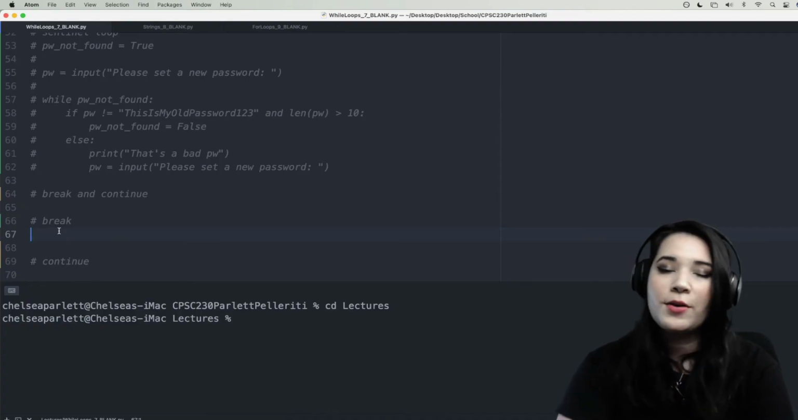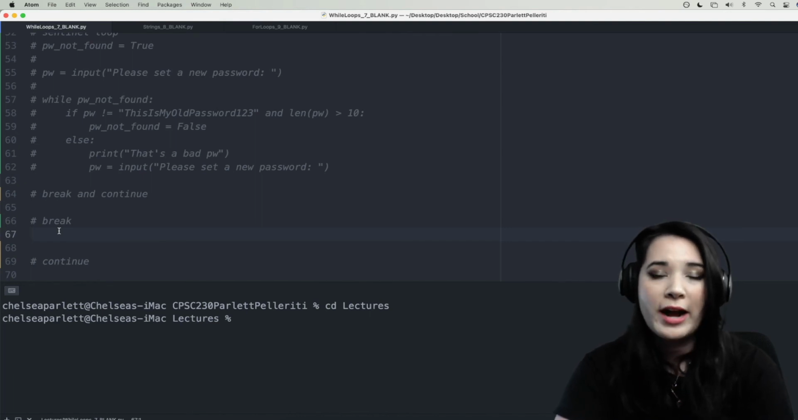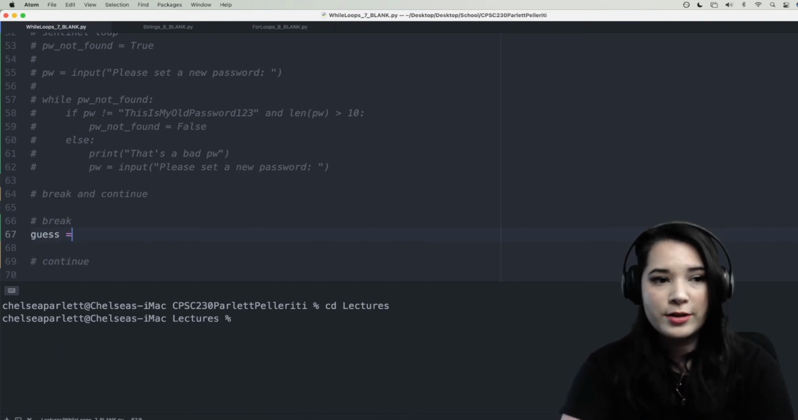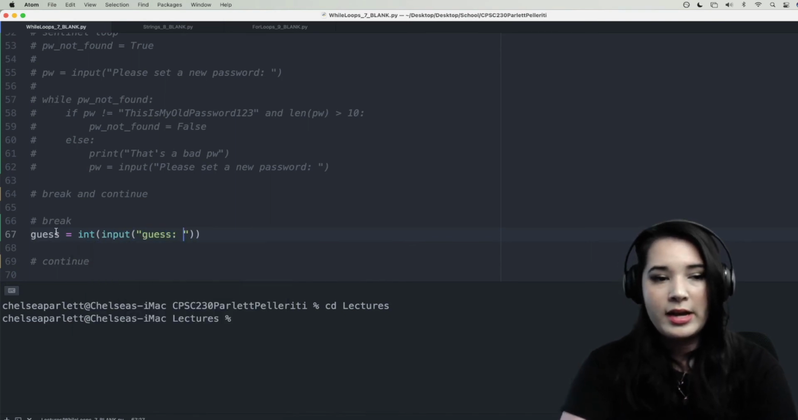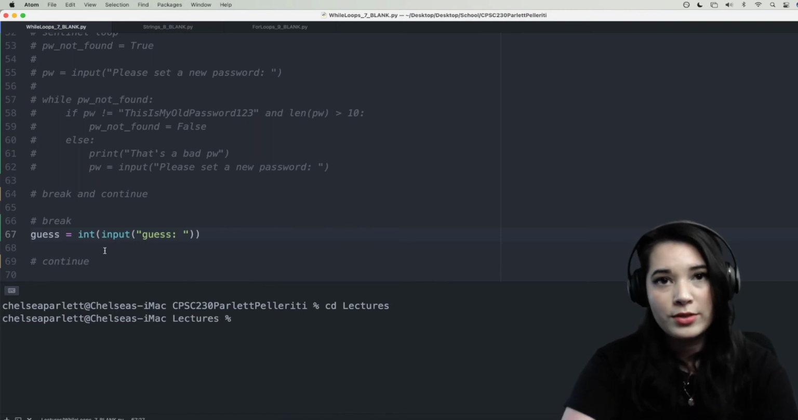All right, let's go ahead and code up a game where we're having someone try and guess a number that we've thought of between 0 and 100. So first, let's ask them for their guess. We're going to say guess equals int input guess. And we're turning this into an integer because we know that they're guessing numbers and we'd like to turn it into a number because input comes into us as a string.